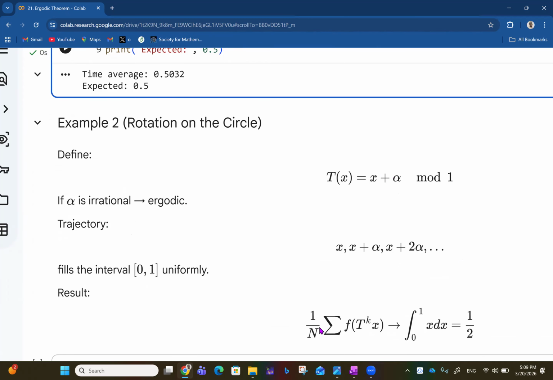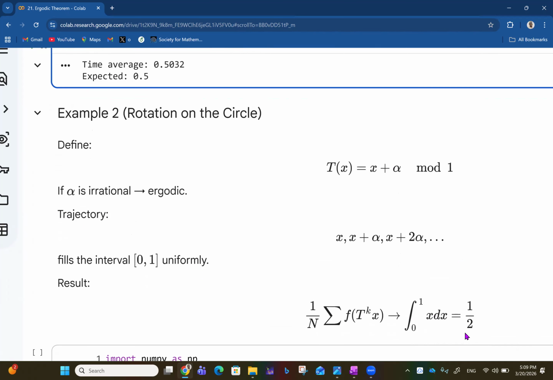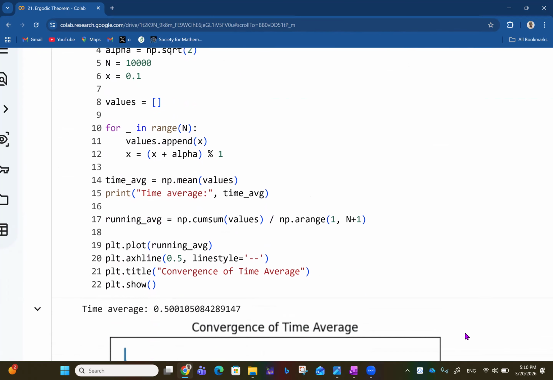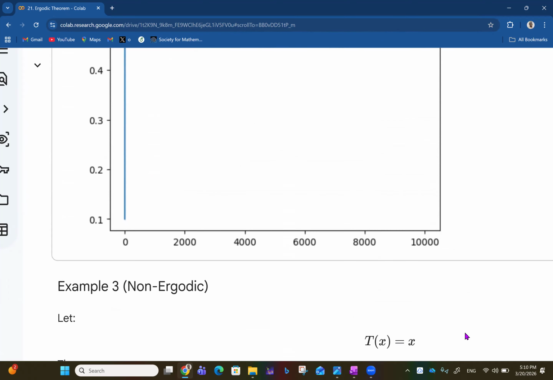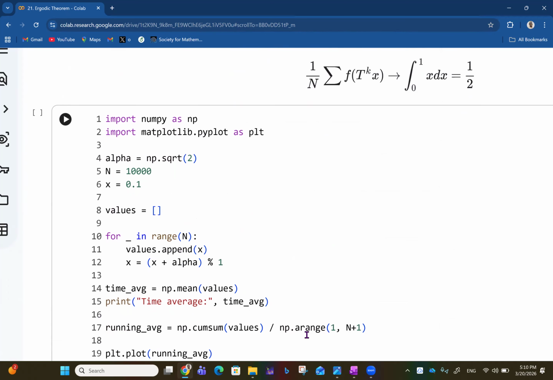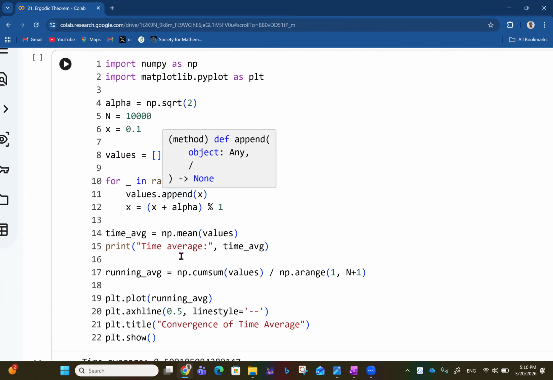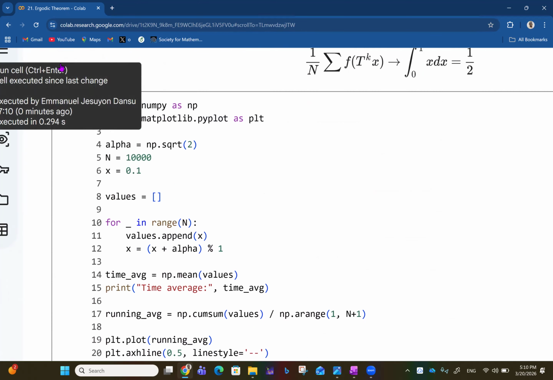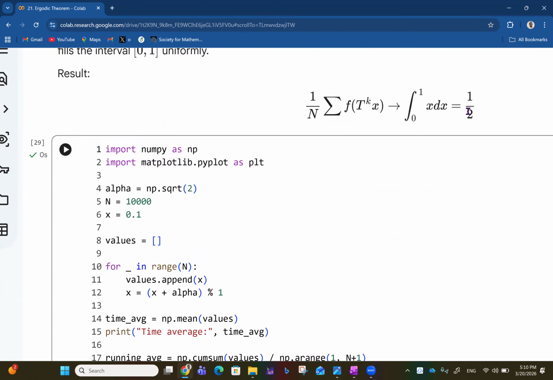Then we have the result that 1 over n summation of f of T^k x converges to the integral from 0 to 1 of x dx, which equals half. Of course, the integral of x dx is equal to half. If you run that, you see the time average is 0.5, because we already know that the space average is 0.5. To run the time average, you have n to be 10,000, x is 0.1, and so on and so forth. If you run this, the time average is 0.5, just like the space average, which is already a half.